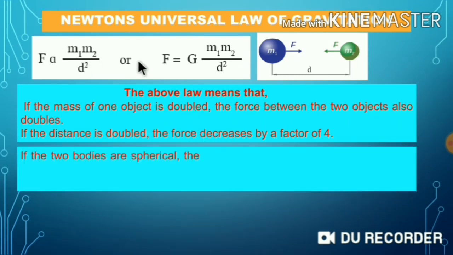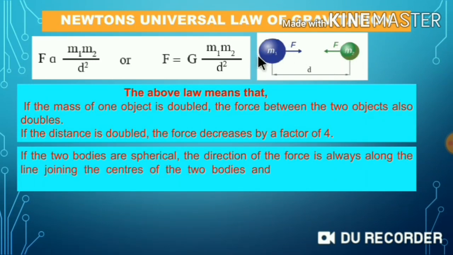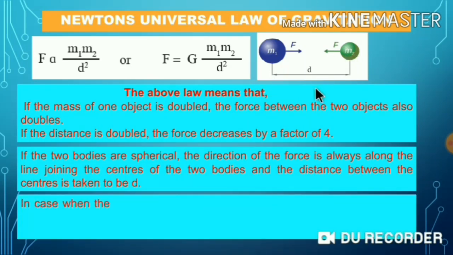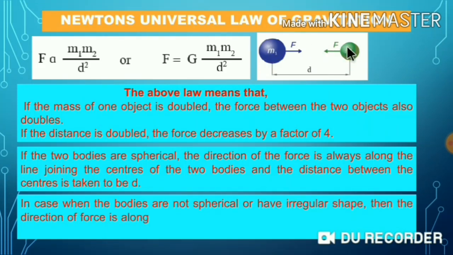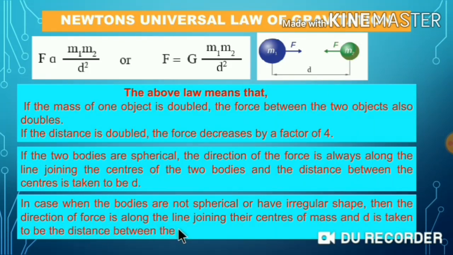If the two bodies are spherical, then the direction of the force is always along the line joining the centers of the two bodies, and the distance between them is taken to be d. If the two bodies are not spherical and have an irregular shape, then the direction of the force is along the line joining their centers of mass, and d is taken to be the distance between the two centers of mass.